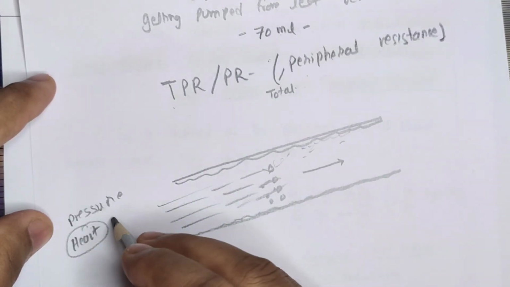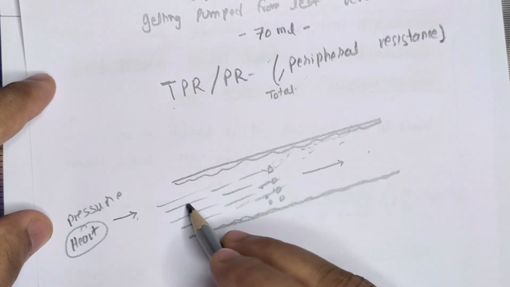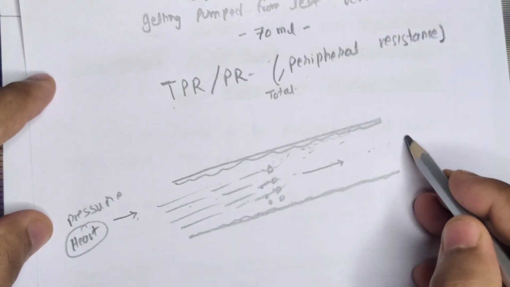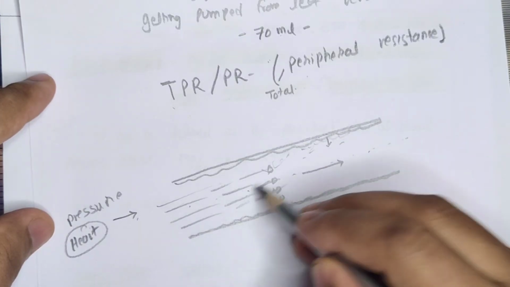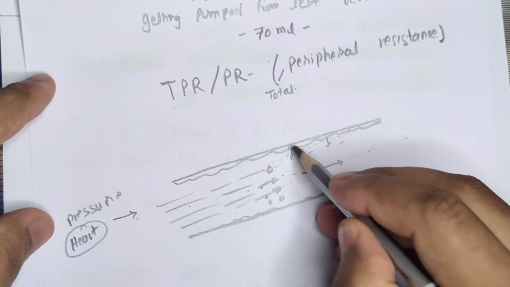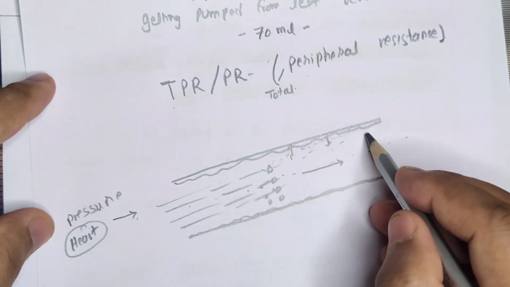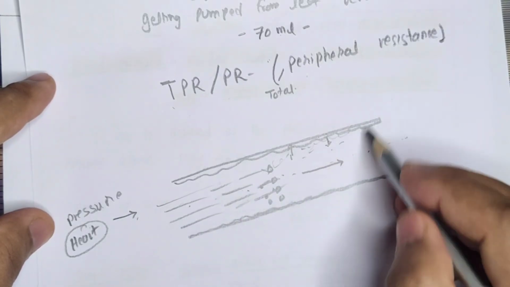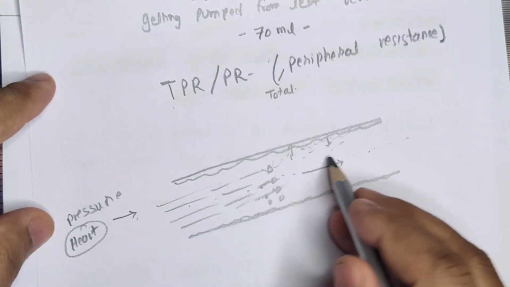Now, when the heart is pumping the blood, this blood is pumped through the blood vessels. When the blood is pumped through the arteries, the wall will exert certain pressure. The blood will exert certain pressure on the walls, and the wall will exert certain pressure on the blood. And there is a lumen. This opening in the blood vessels is called the lumen. The blood will flow through the lumen.